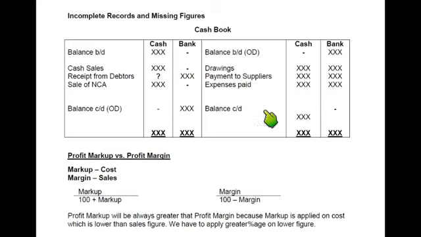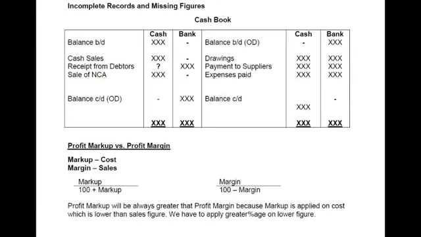Similar things can be done with a bank account. There can be one thing missing in the bank, maybe the drawing from bank is missing. So what we need to do, we need to calculate the greater side. If the greater side is debit, it will be written on both the sides, and then we'll be deducting all this in order to get the drawing figure. So see, we can use simple cash or bank account in order to find missing figures.